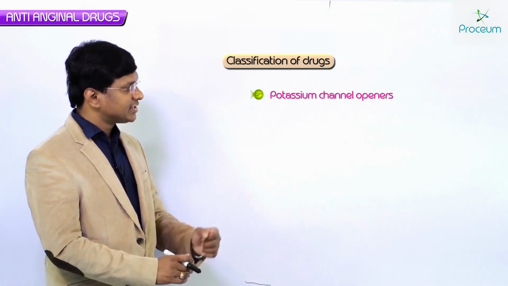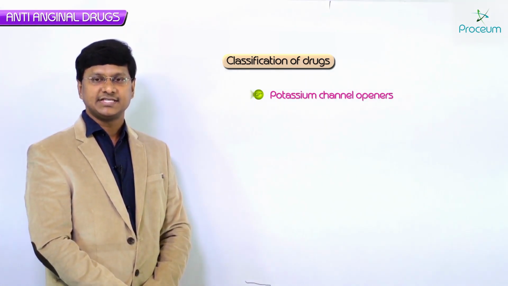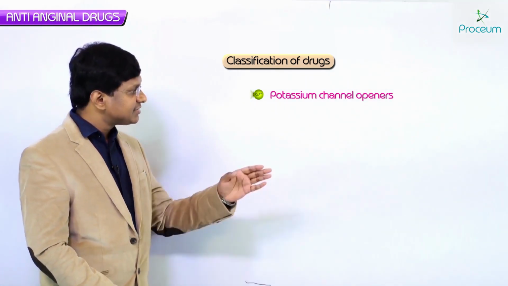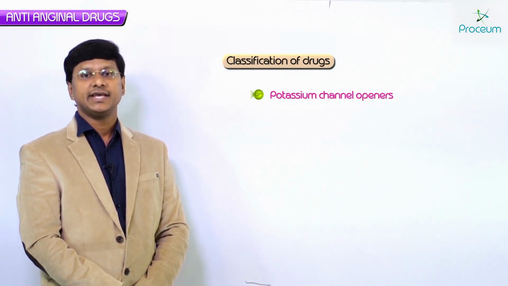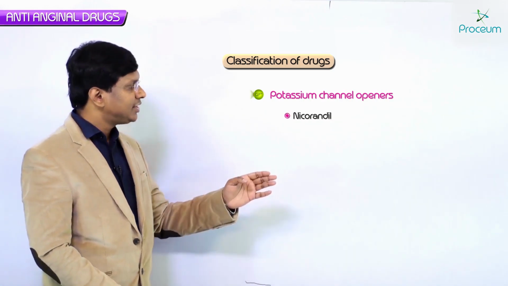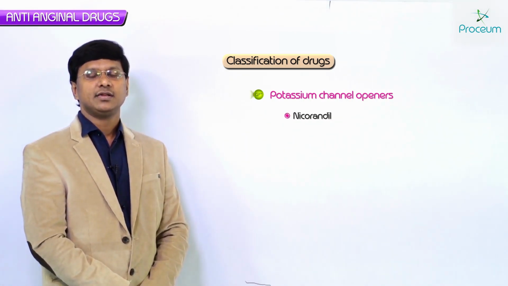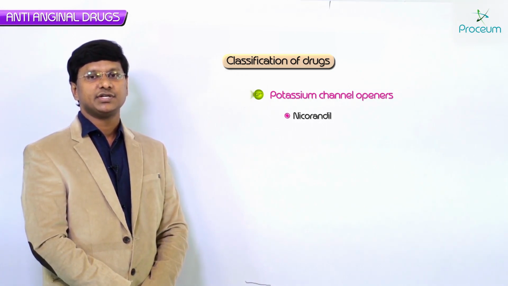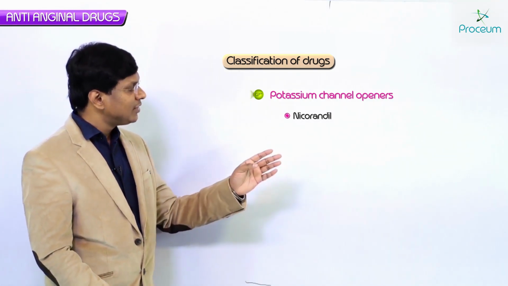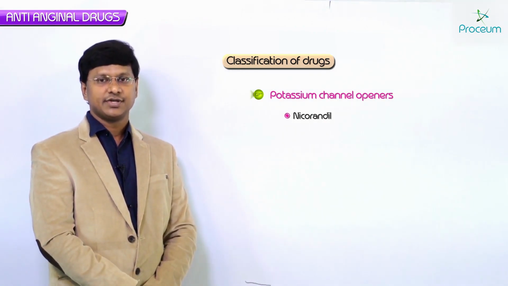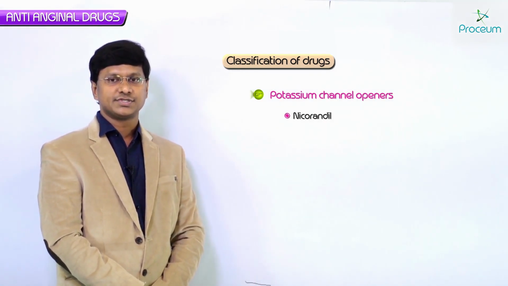And the fourth group of drugs which are used in angina is the potassium channel openers. If you take the potassium channel openers, the example is mainly nicorandil. Nicorandil is one of the very important anti-anginal drugs, and its mechanism of action is by opening the potassium channels. They are the potassium channel openers.